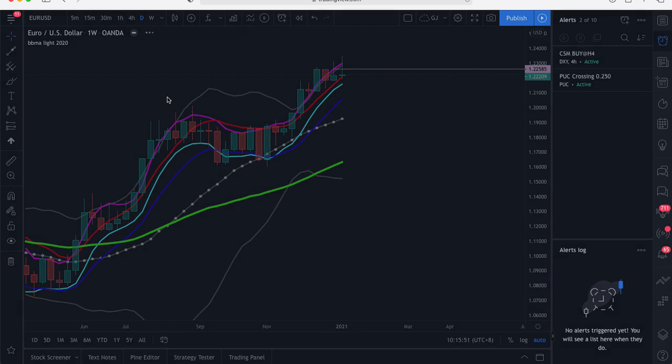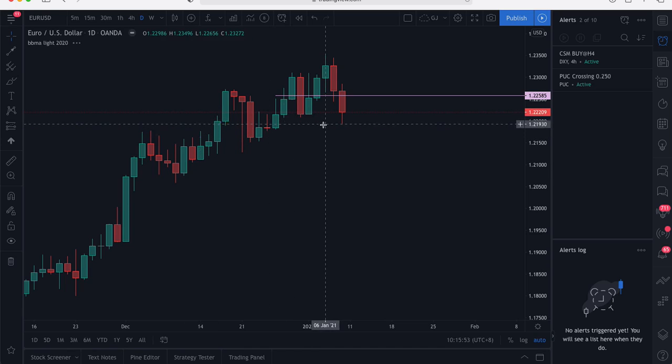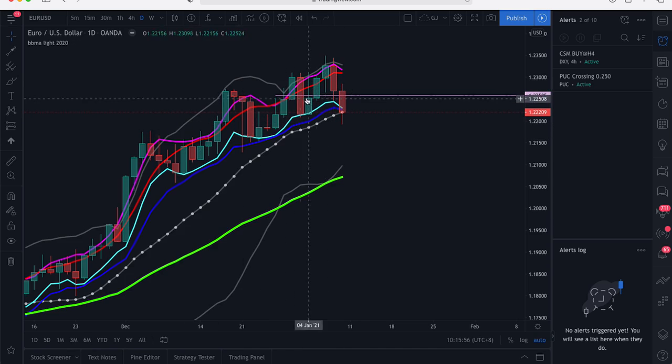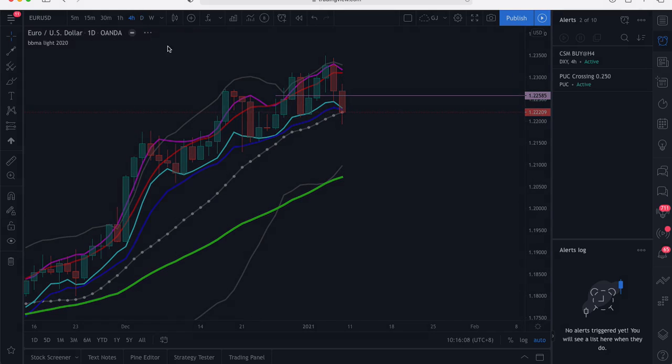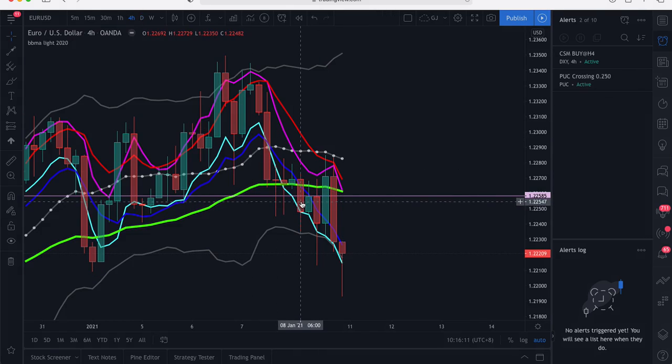On the daily time frame, we want to see continued support for the downtrend. So this one actually pinched through the mid BB, but it did not close below the mid BB, so this is a CSAA sell. On H4, however, we have already made a CSM sell. Yeah, this is a CSM sell, and this one did not close outside the BB but right at the BB.